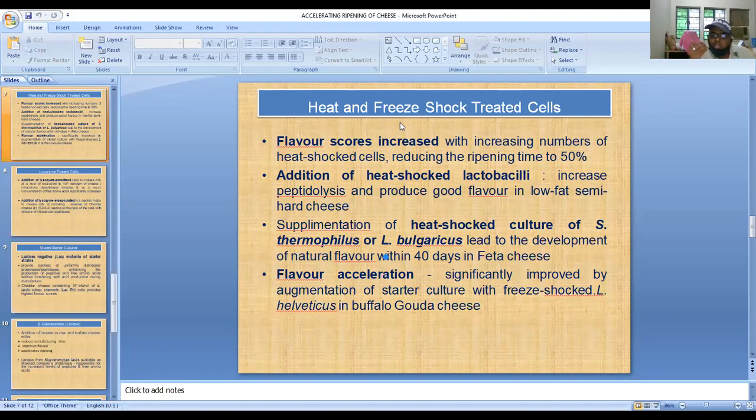So we are getting the flavor by adding it artificially.